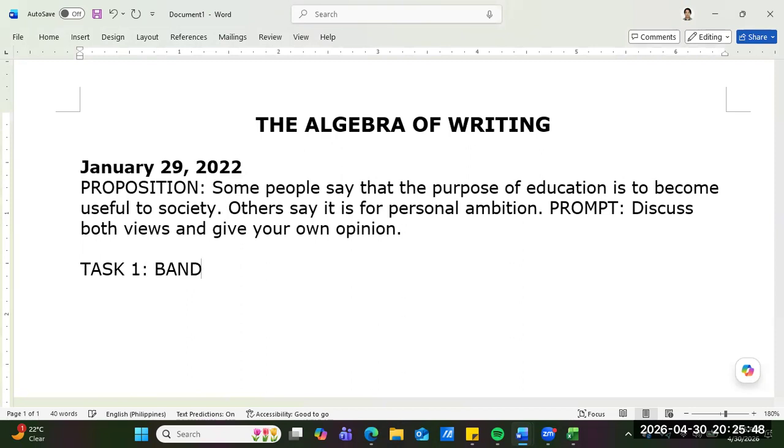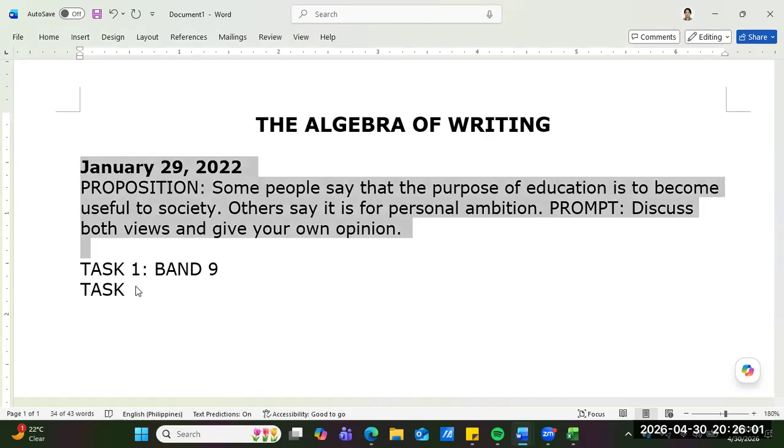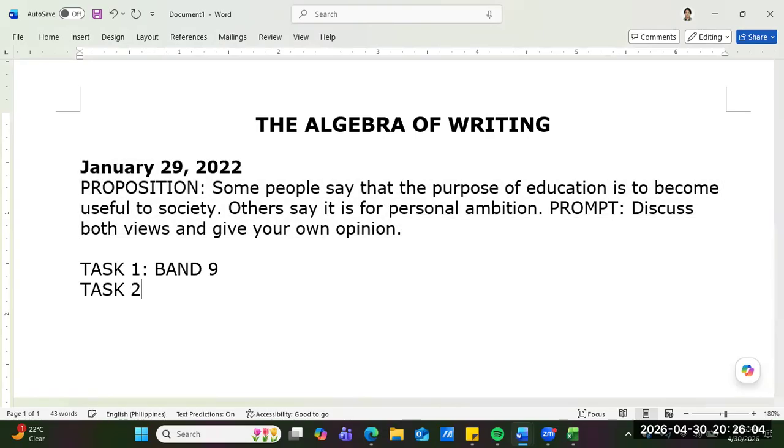And for task 2, January 29, that was my topic, I'm sure I scored band 6.5. So the total of the two scores is band 7.5. So that's my IELTS there.